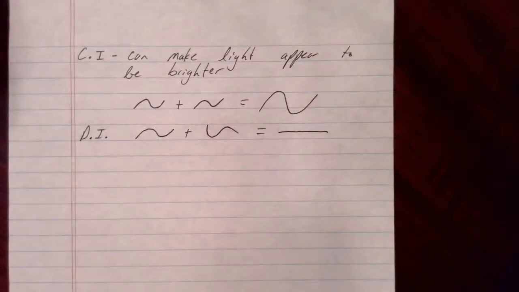I'll post a video showing some experiments where light waves actually cancel each other out or combine constructively. So this is another piece of evidence that leads us to believe that light is in fact a wave. It has this characteristic of constructive and destructive interference of waves. And so another thing we want to consider is what happens when you pass white light through a prism. When you pass white light through a prism, it is bent twice.